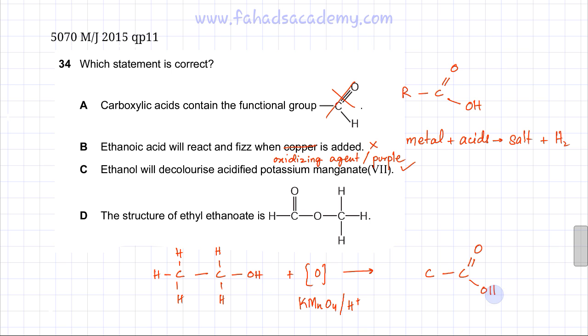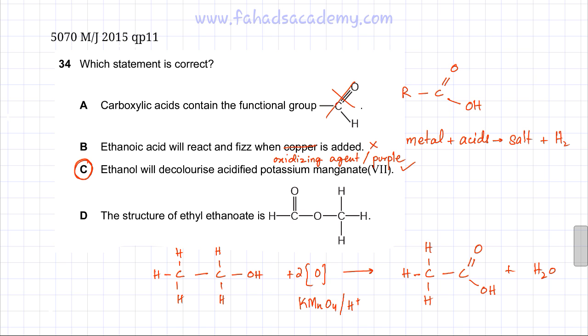So C double bond O and OH, and to complete the rest of the molecule, I need to make 4 bonds for carbon, so that's hydrogen. Plus water would also be produced. And this is the reaction that would happen, and there would be 2 oxygens coming from the oxidizing agent. Now, if you look carefully, KMnO4 is purple in color. Whenever it reacts, it becomes colorless. So it's going to get decolorized, which is why option C is going to be the correct option.